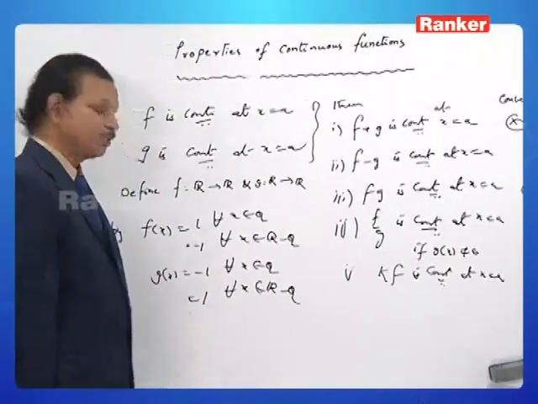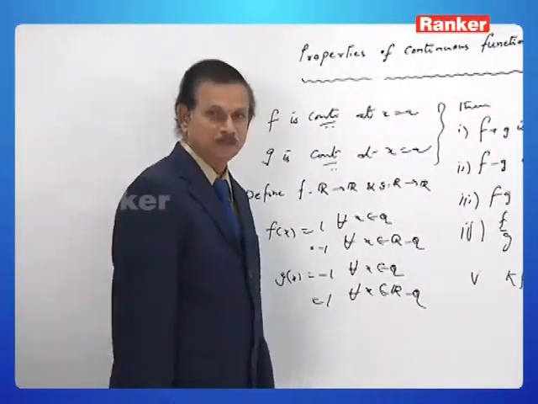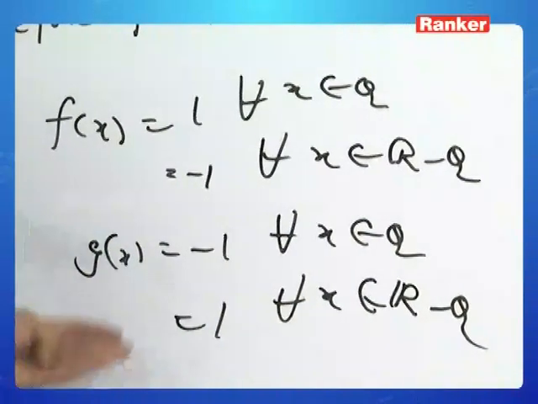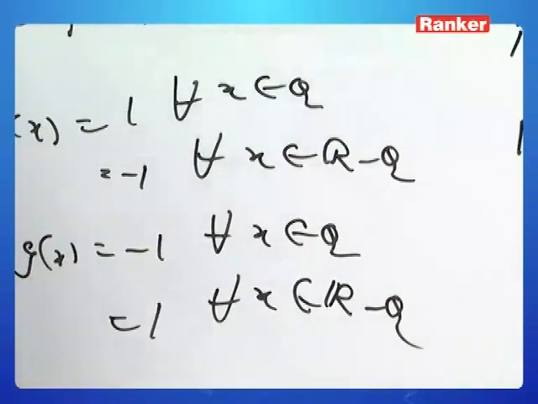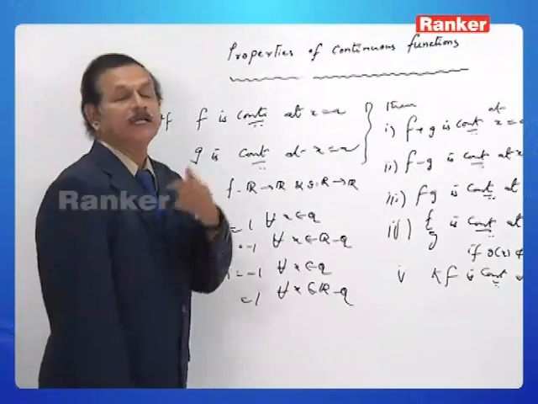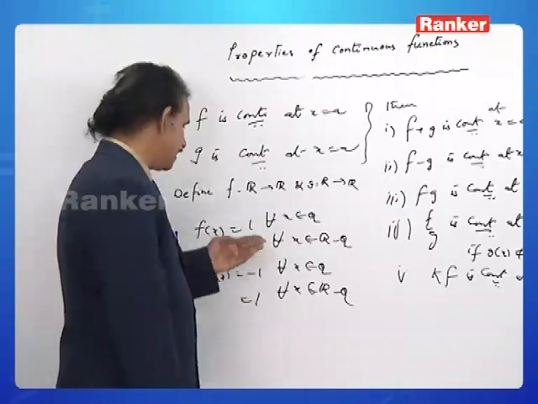Moreover, for f by g, consider g of x. g of x can never be 0 here. g of x is either minus 1 or plus 1. So f by g is 1 by minus 1, minus 1, and minus 1 by 1, minus 1. If x belongs to Q, f by g is minus 1.